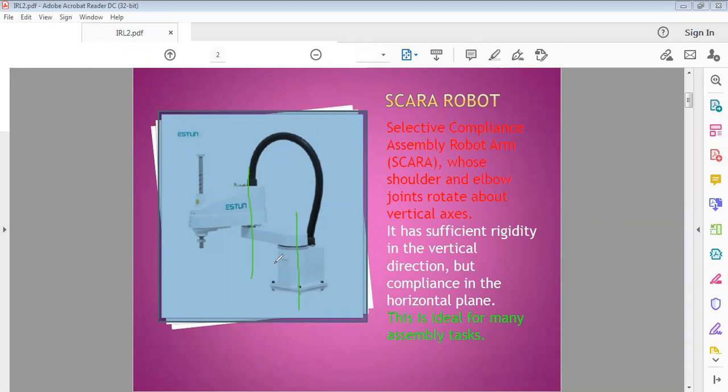So this robot is ideal for assembling applications. It was designed by the Japanese in the 1980s, and it is extensively used for assembling operations.